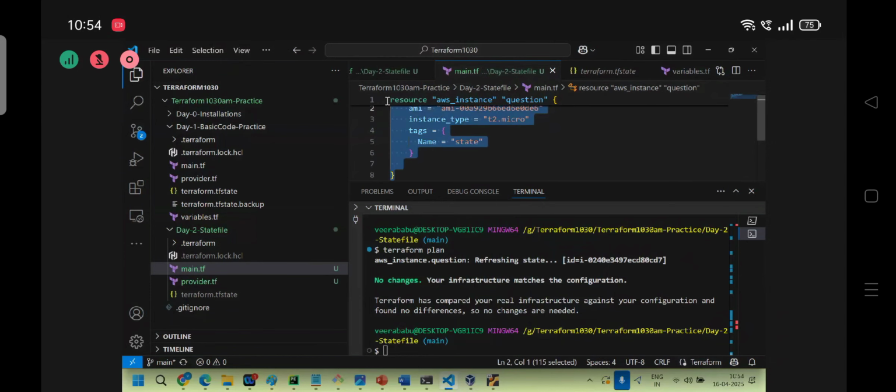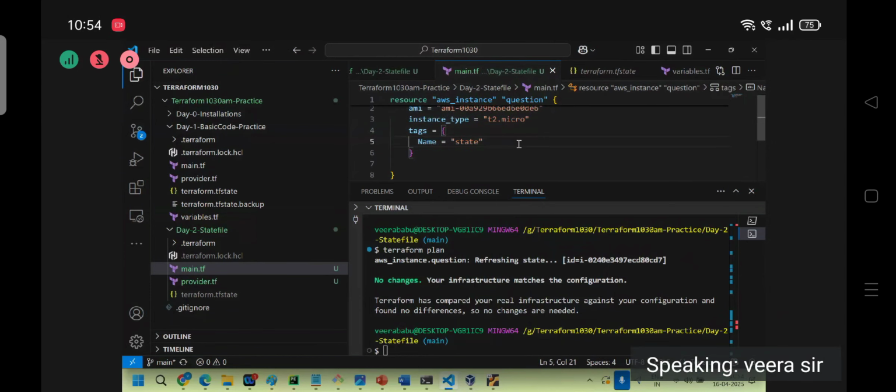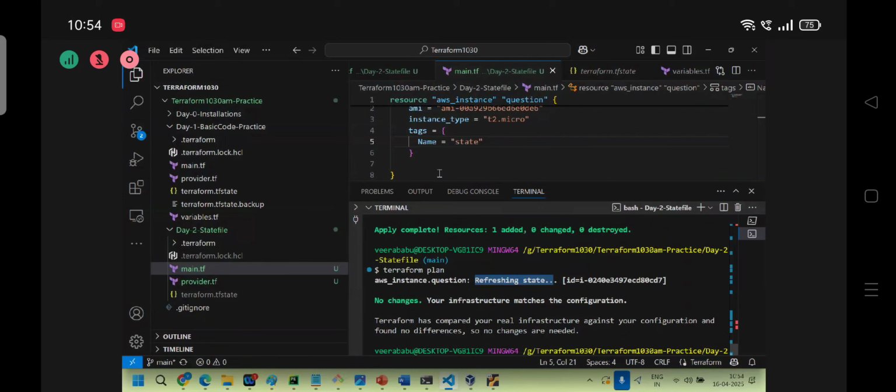So now, tell me, what is refreshing state? Every time it will refresh when you run plan and apply. Refresh means the state file will check the remote every time.